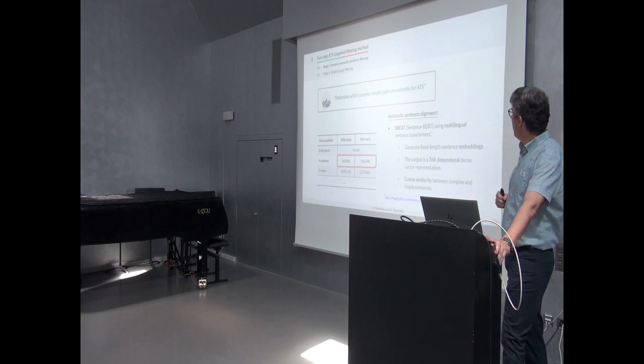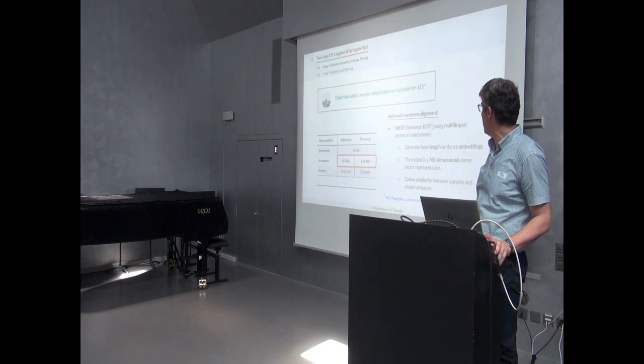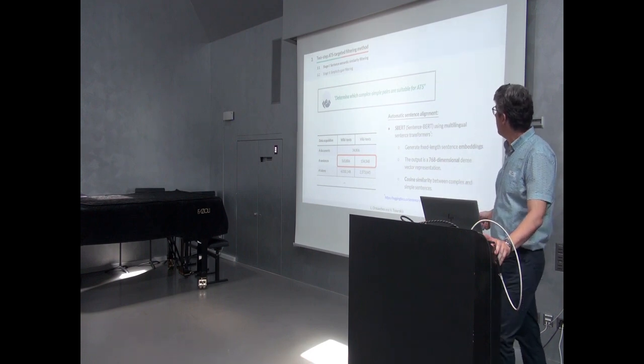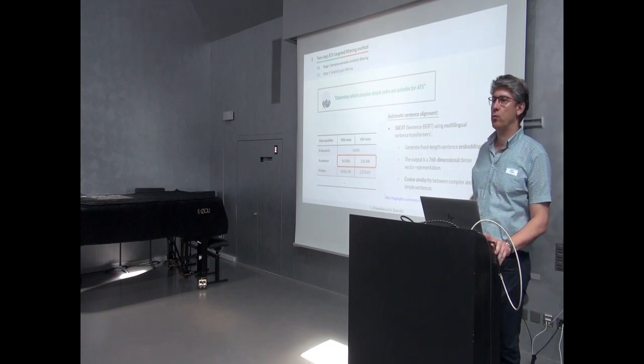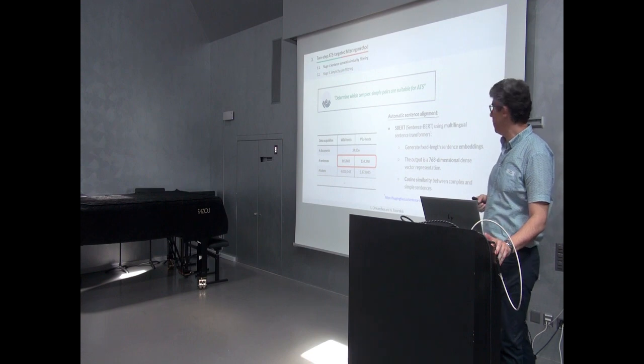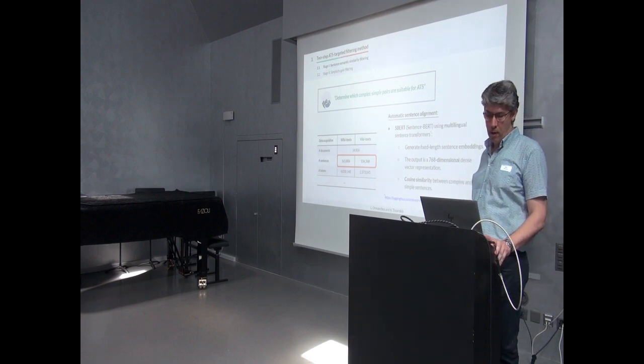Having at our disposal a large amount of sentences, as we see here, the aim is to extract those pairs that are suitable for ATS. For that reason, we resort to SBERT, which is a method for generating fixed length sentence embeddings.